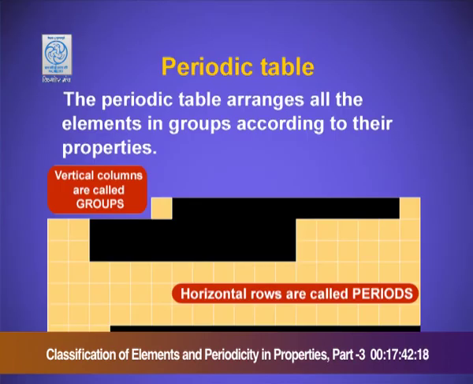The first property which we will study is the atomic radius. But before coming to that, let me give you a quick revision of what is a group, what is a period and what the term periodicity means. Group: it is the vertical column. Groups are the vertical columns and the periods are the horizontal rows.